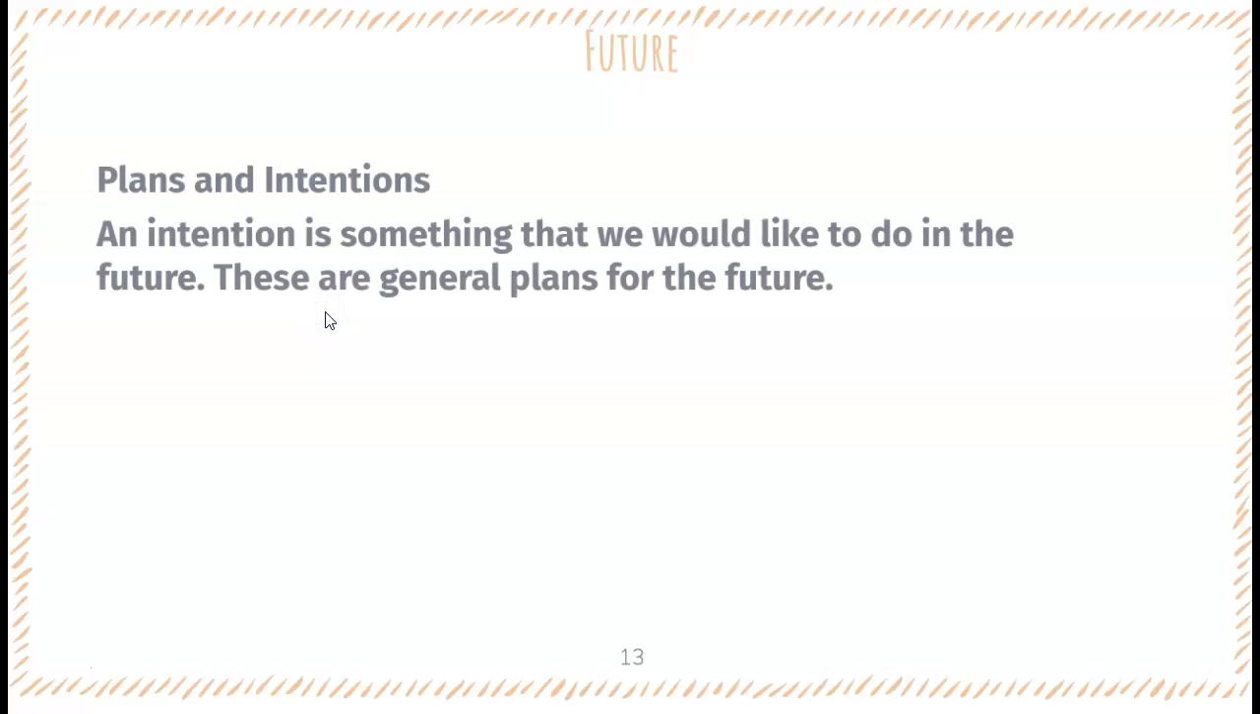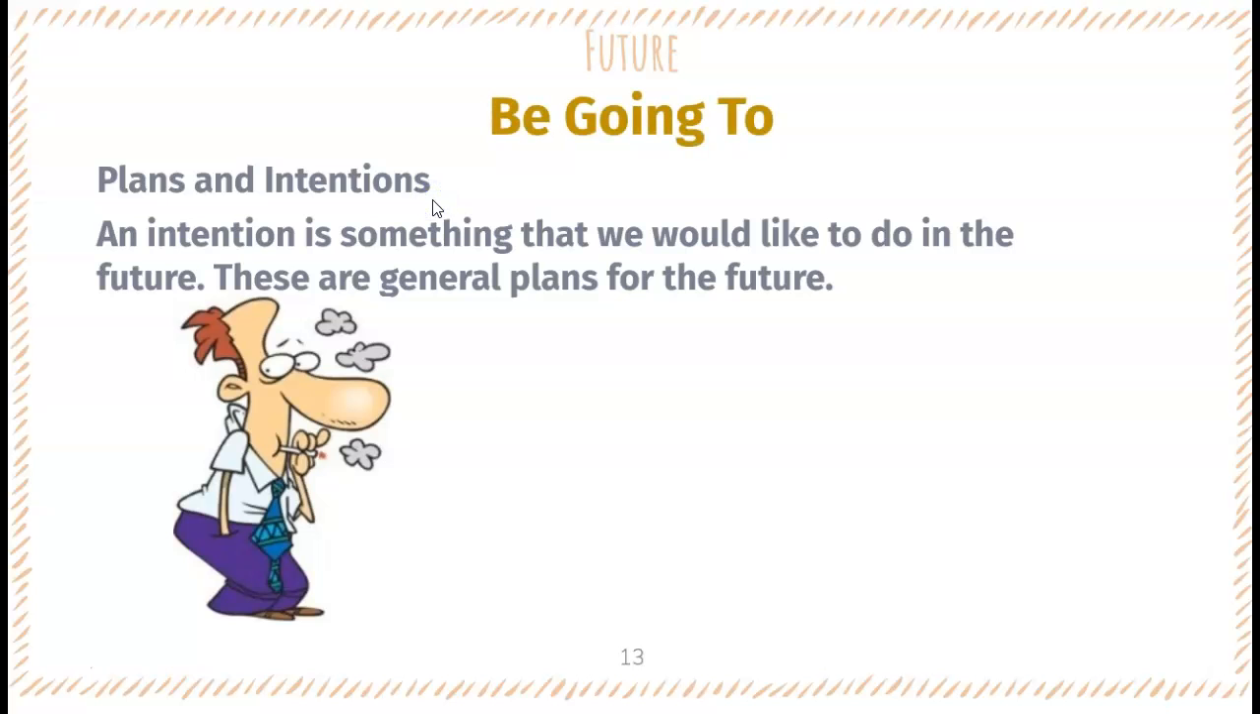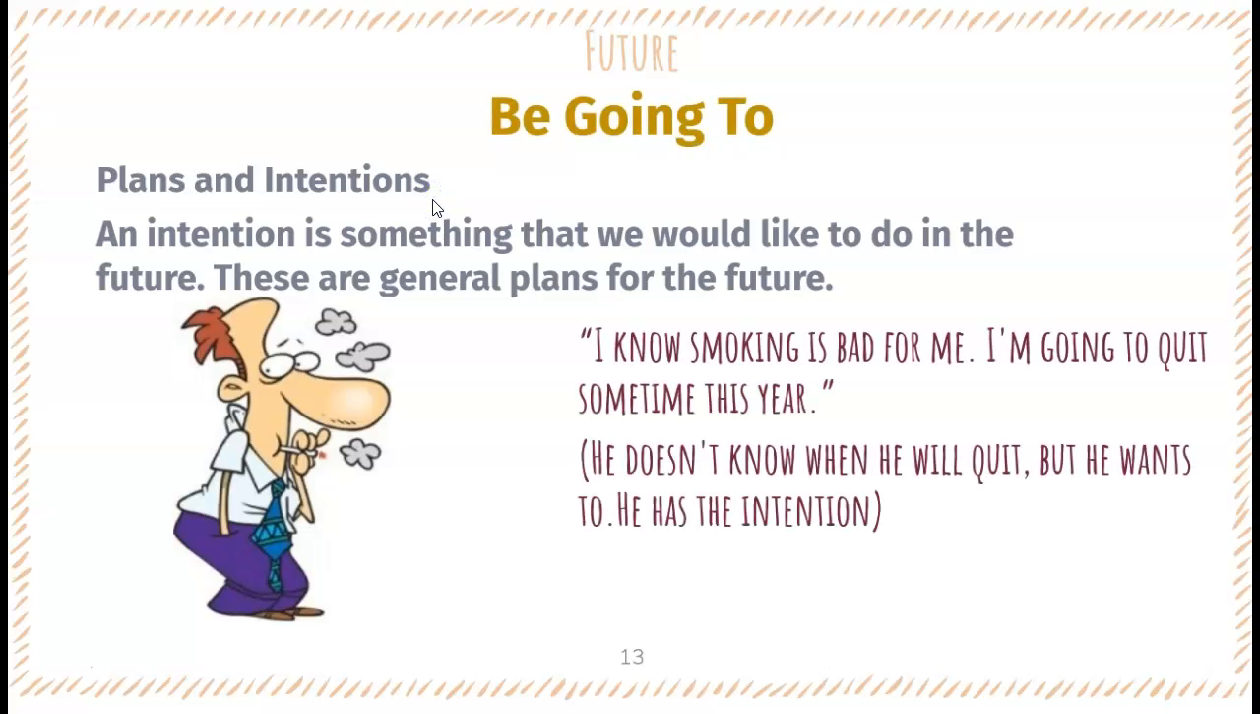Then what tense do we use, or what structure do we use for plans and intentions? An intention is something that we would like to do in the near future. These are general plans for the future. Okay. Of course, we use be going to, right? And the example is, I know smoking is bad for me. I am going to quit sometime this year. So he doesn't know when he will quit, but he wants to do it, right? So he has the intention.